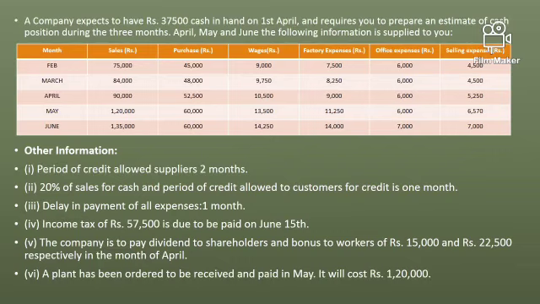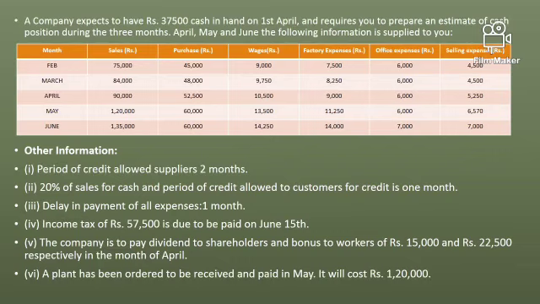Now the third piece of information is delay in payment of all expenses, 1 month. Whatever expense we make, the payment would be made in the next month. Now expense means factory expense, office expense, and selling expenses. Wages are considered as the operating cost. So while designing this cash budget, we assume these expenses will be paid in the next month. Wages would be paid in the same month, so there is no outstanding wages of 1 month.